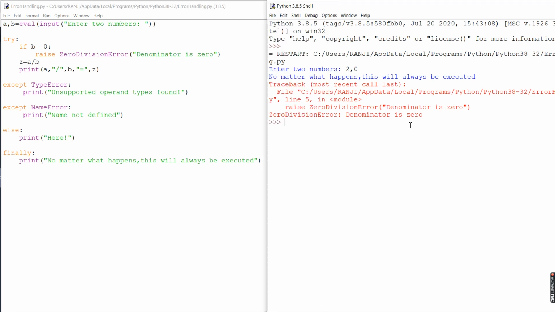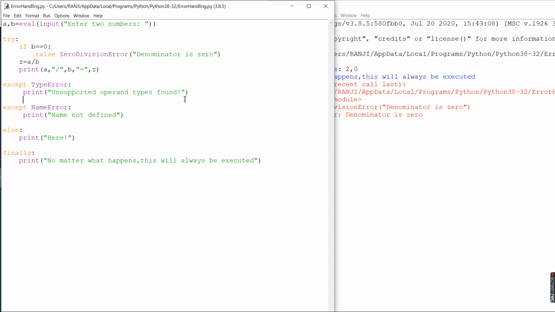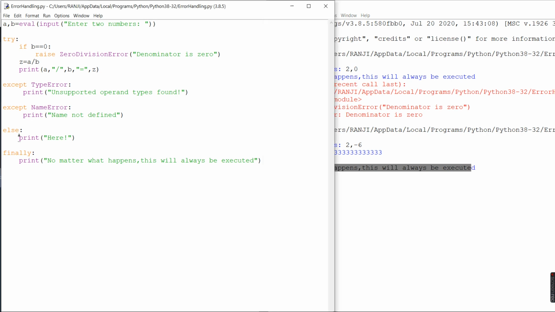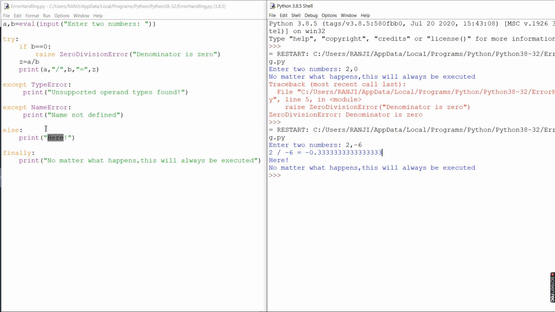Now what we do is we'll run this again and give some proper inputs. We'll give -6. Is this correct? Yes, it is perfectly valid. So it will give you -0.333 recurring, and the finally block will always print no matter what happens. And this else part here is just a normal else block.